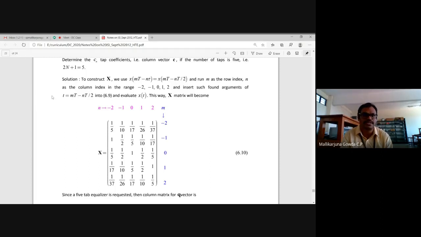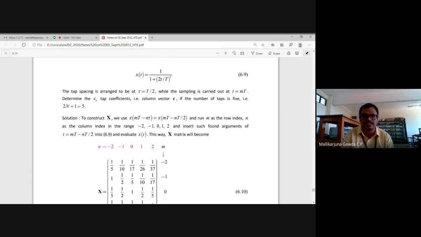For that, I substitute in the signal x of t, which is 1 divided by 1 plus 2t by capital T whole square, the value of t as mT minus n times T by 2, and substitute the values of n and m. If I want this element, substitute n as -2 and m also as -2, and you will get this value. Please do that and check whether you are getting this 1 by 5 or not.